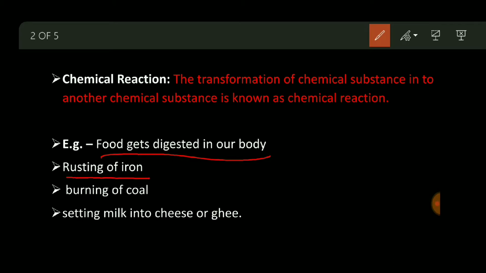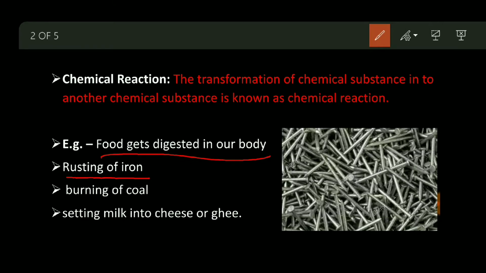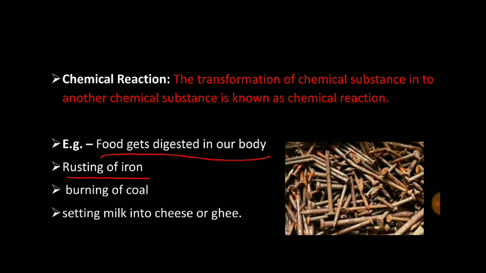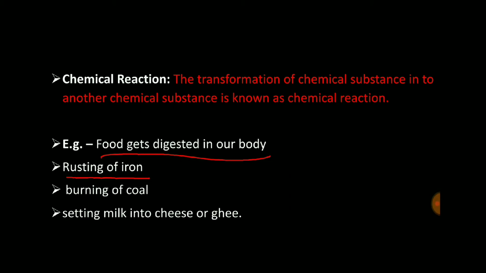Rusting of iron. When you buy a new iron nail or anything made of iron, it has a grayish, shining gray color. But after some days the color changes. It changes to a brown color. So rusting of iron is a chemical reaction. And what is this brown color? The brown color is nothing but iron oxide. We'll see it later in the next chapter, what iron oxide is and how it is formed.